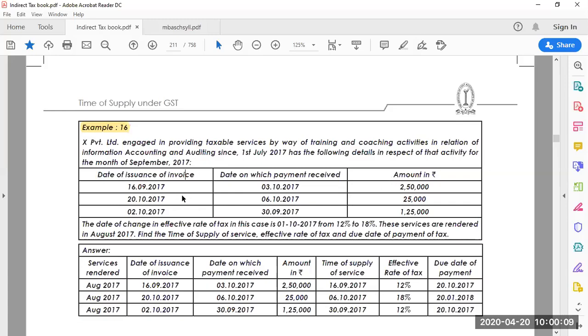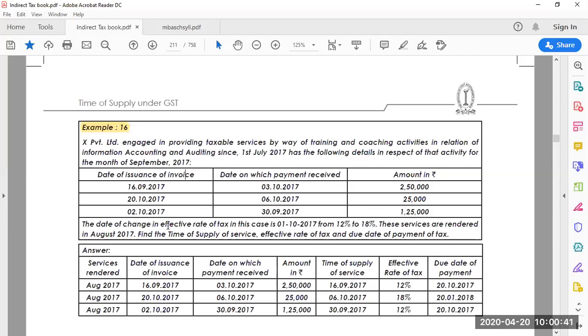Let's look at the first row. Date of issuance of the invoice is 16/9/2017, date of payment is 3rd October 2017, amount 2,50,000. Second case: invoice issued 20th December 2017, date of payment 6th October 2017, 25,000. Next: invoice 2nd October, date of payment 30th September, 1,25,000.